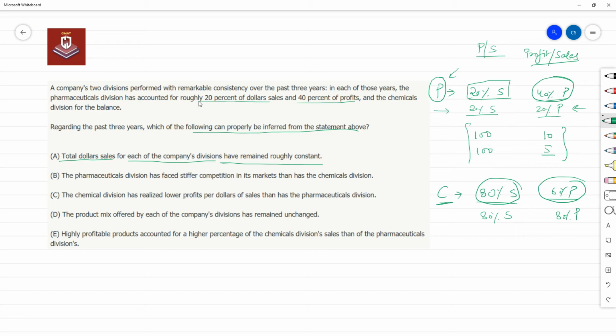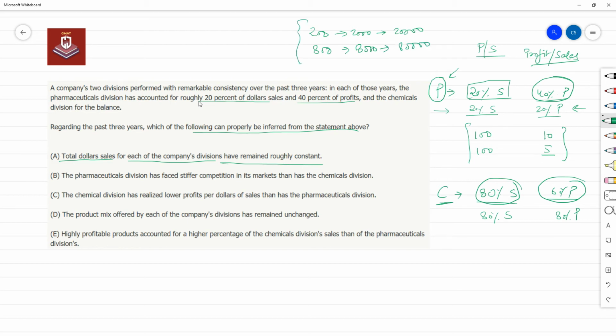Okay, if the dollar sales of the company changes, the dollar sales for each of the two divisions would also change. It could be that the dollar sales of pharmaceutical division was 200 to begin with, then it became 2000, right? Then it became 20,000, right? I'm just taking numbers that are convenient, that are aligned with 20%, because then I can easily take numbers for chemical divisions, right? So these numbers are entirely possible.